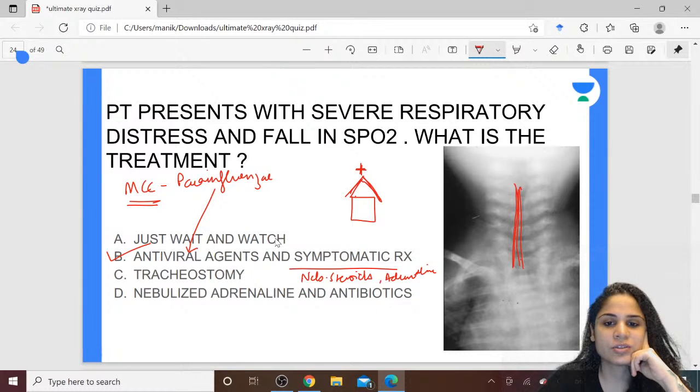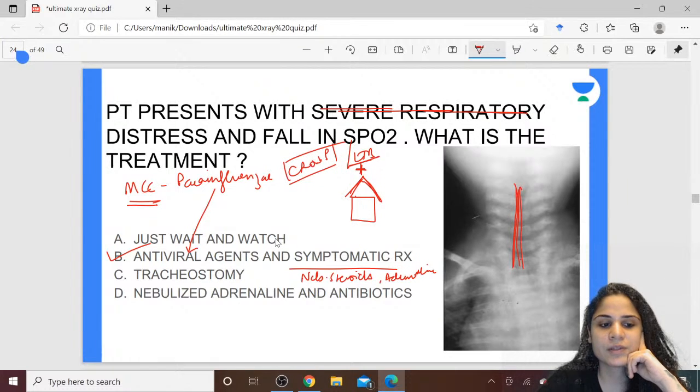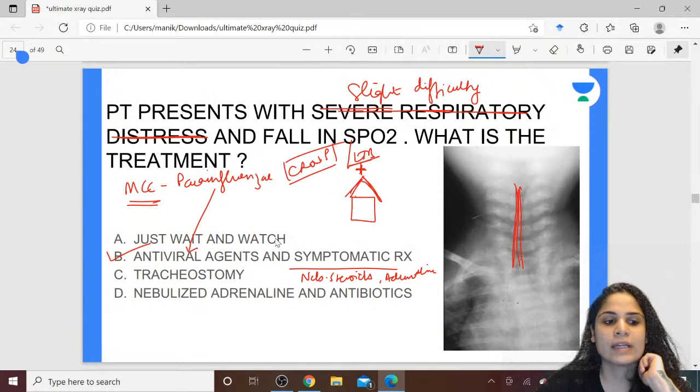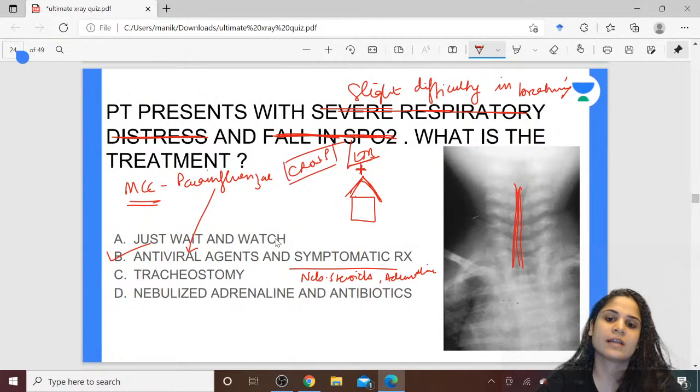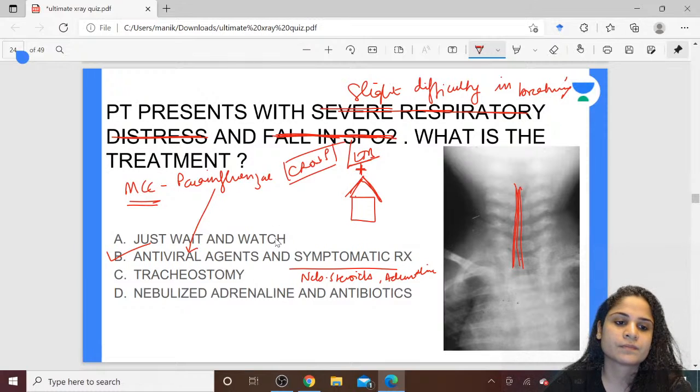Yes, absolutely correct. So, if the patient has croup or laryngotracheobronchitis, he will never present with severe respiratory distress. Please remember this, okay? He will never present with severe respiratory distress. He will have slight difficulty in breathing. Severe respiratory distress is only in case of acute epiglottitis. Also, desaturation will not be seen in case of croup. You can see desaturation in epiglottitis but not in croup. Okay.